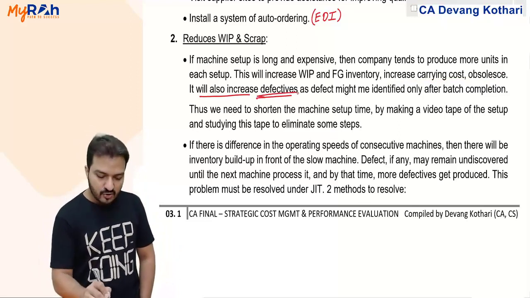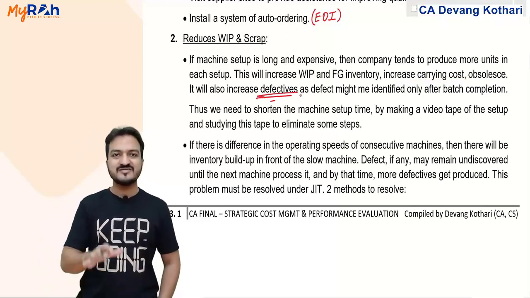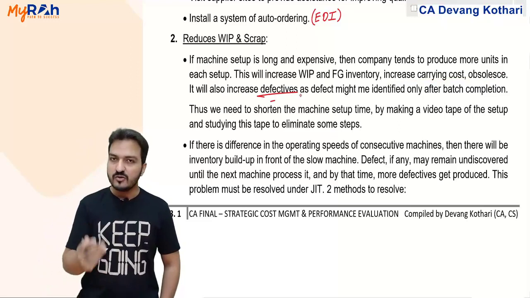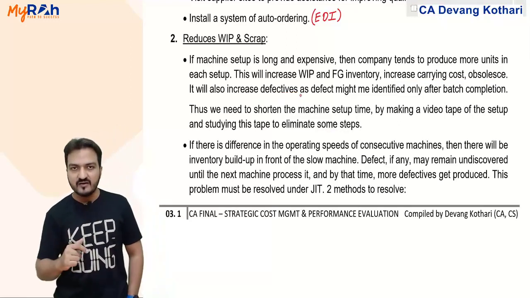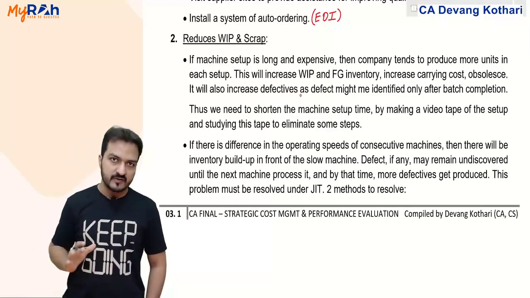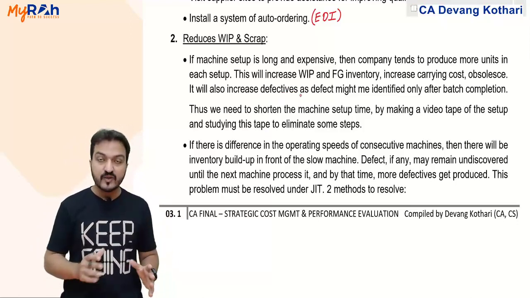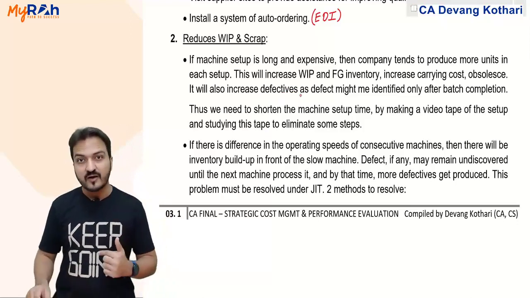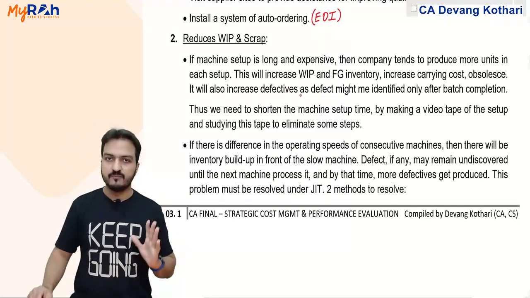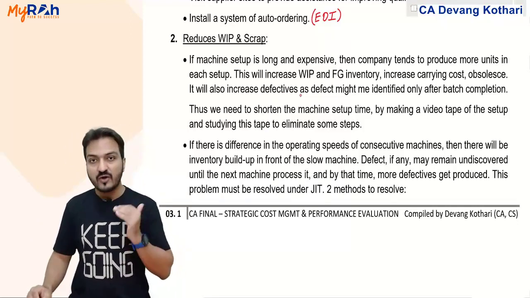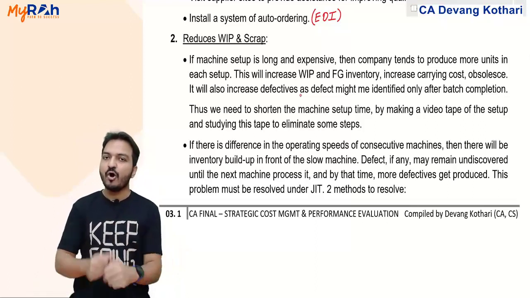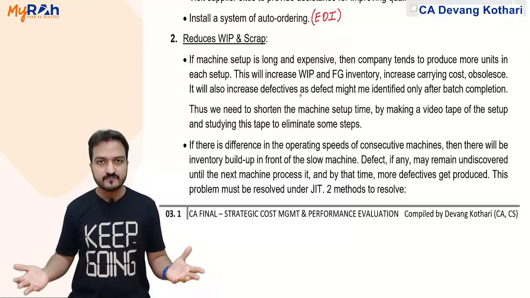Why? Because when you are producing so many units in one setup, generally defect will be identified after the batch is completed. If you are producing 1000 units in a batch, then defect will be identified after all 1000 units are complete. And now that you identify the defect, you will see that all 1000 turned out to be defectives.